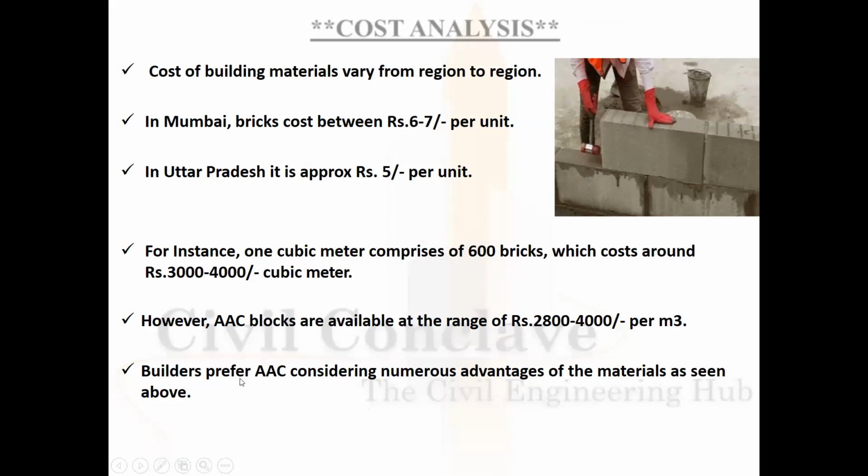However, the AAC block is available in the range of 2,800 to 4,000 rupees per cubic meter. Generally, developers prefer AAC block, considering the various advantages as explained earlier.